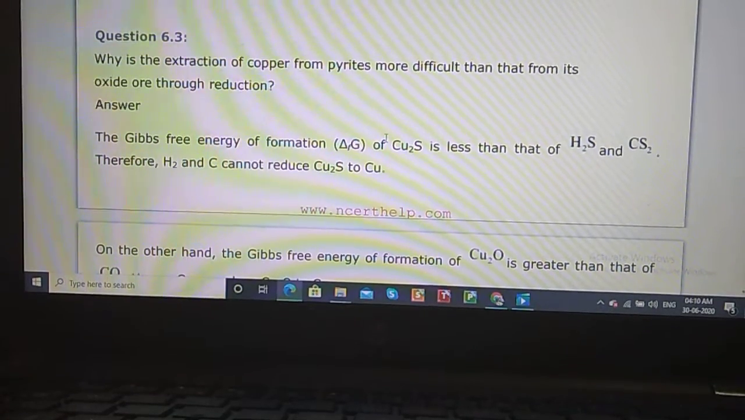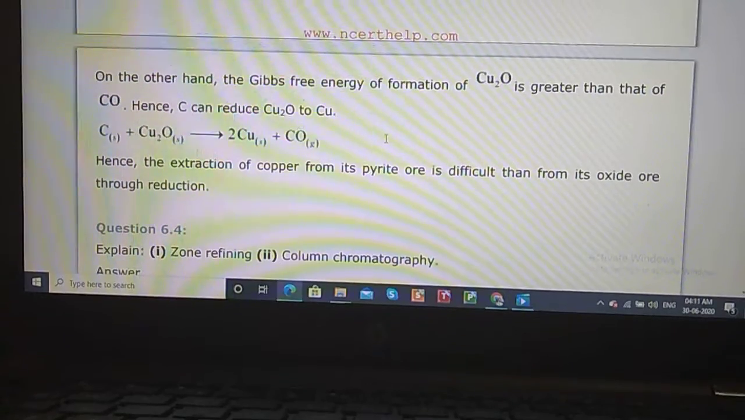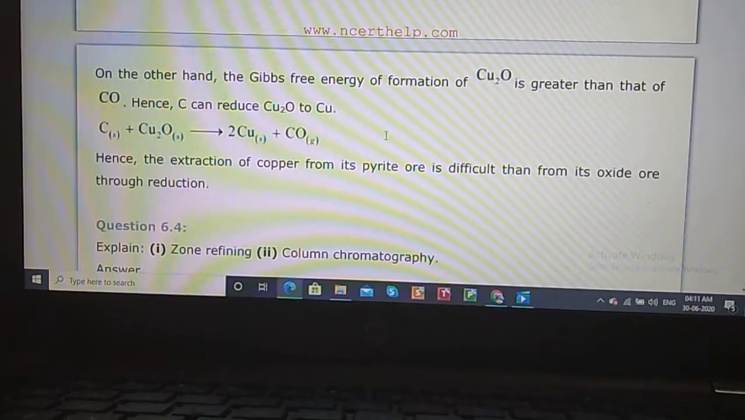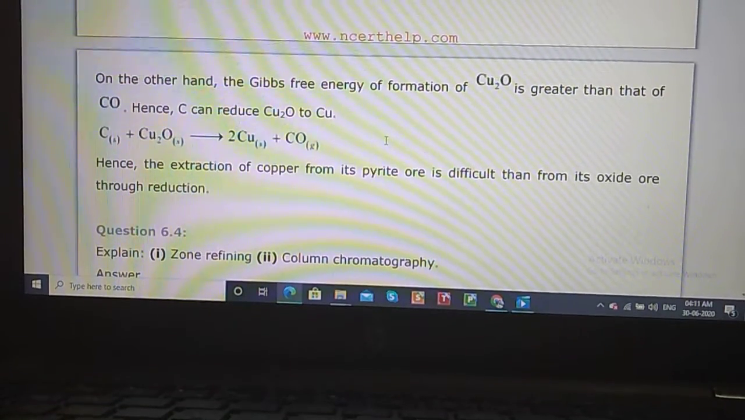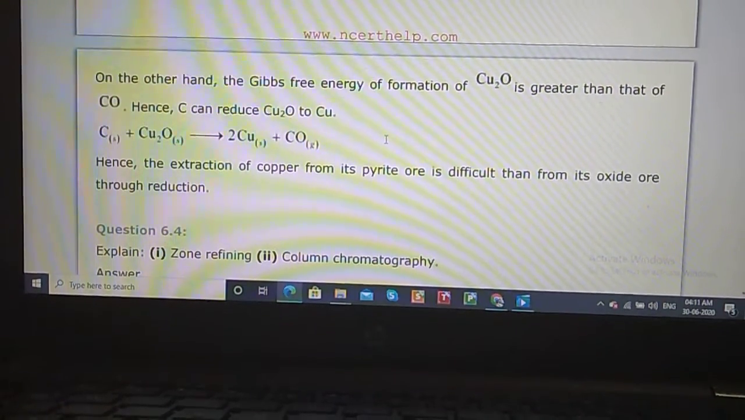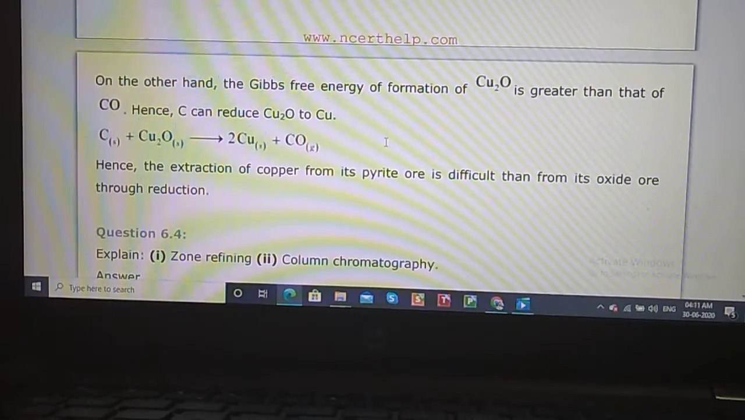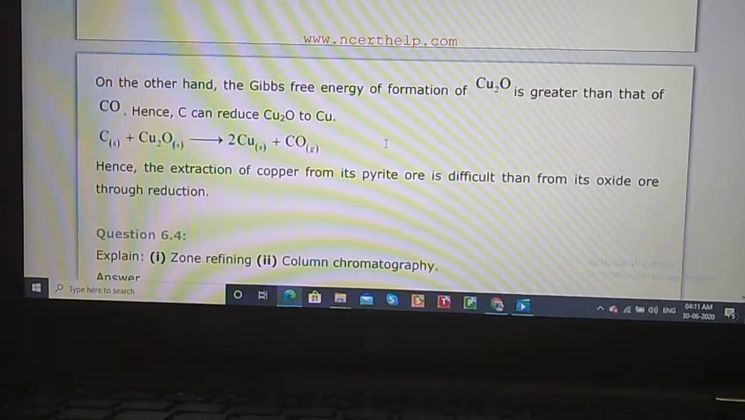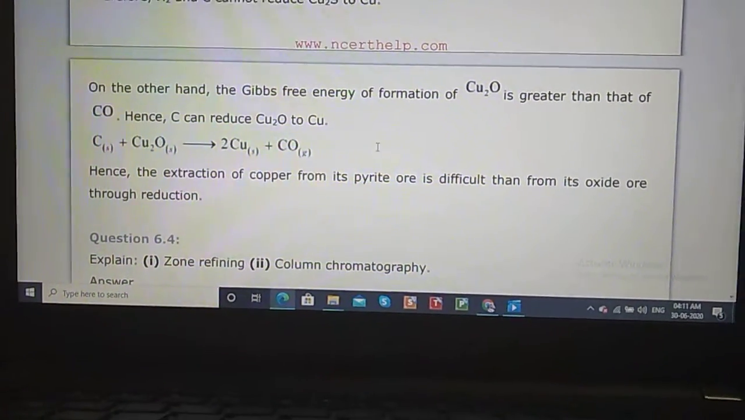Again, if you look at the next slide, student, what they are saying: on the other hand, the Gibbs free energy for the formation of oxide Cu2O is greater than that of CO, hence C can reduce Cu2O to copper. So C reduces Cu2O, giving 2Cu plus CO. Hence the extraction of copper from its pyrite ore is more difficult than from its oxide ore through reduction. Now let us come to the board, student, for better understanding.